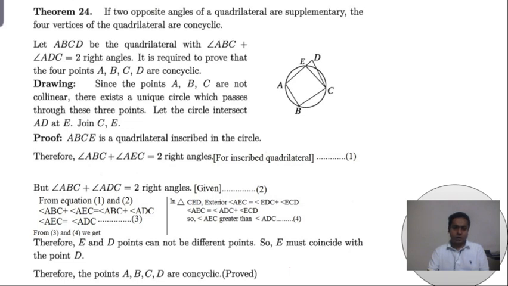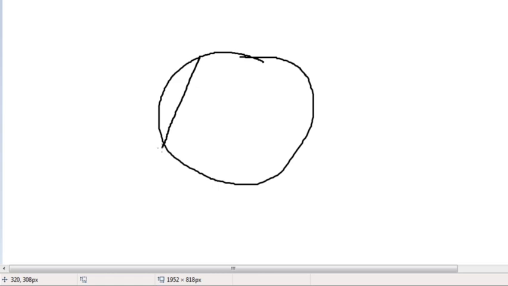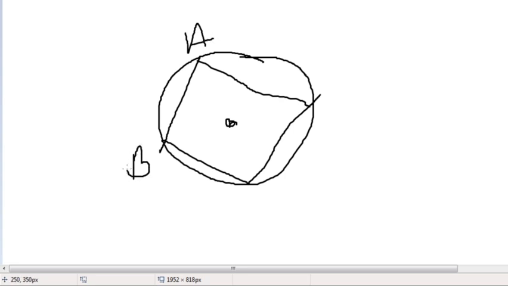What is theorem 23? Theorem 23 is: if this is the circle and this is the quadrilateral, if this quadrilateral is inscribed in any circle, if this quadrilateral is named ABCD, then this is the center O. Then theorem 24 is: if ABCD are concyclic, then the sum of two angles are two right angles.